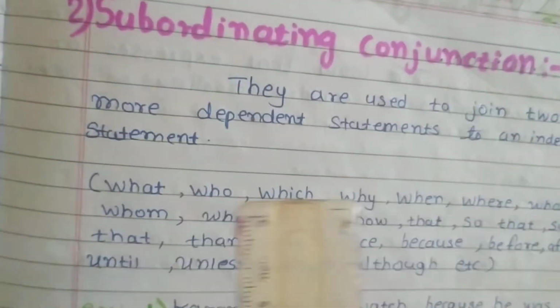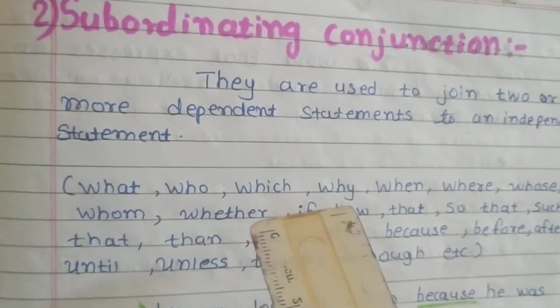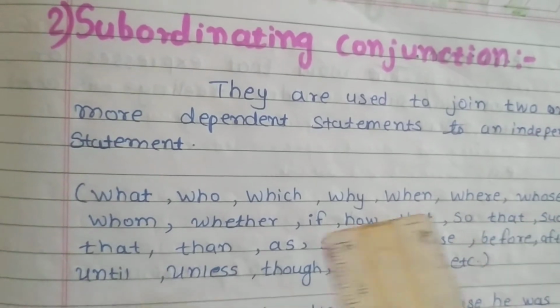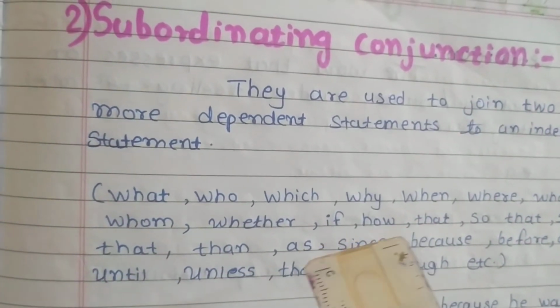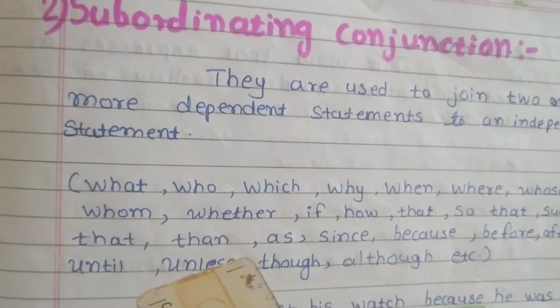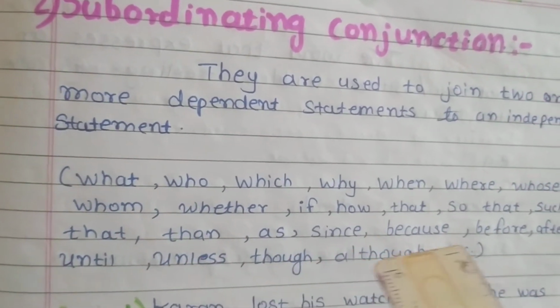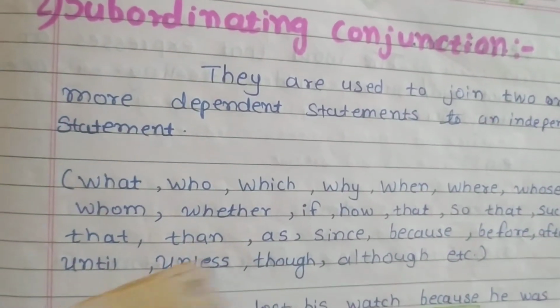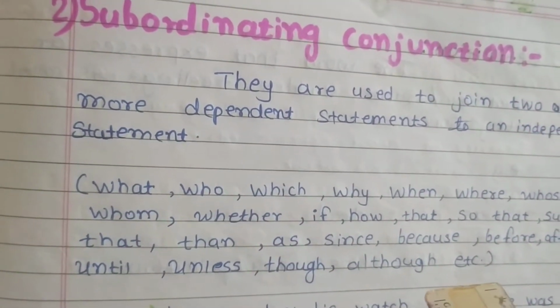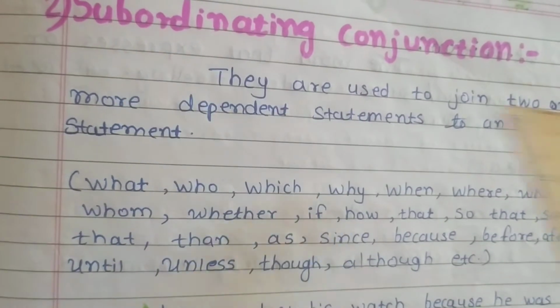Words like what, who, which, why, when, where, whose, whom, whether, if, how, that, so that, such that, than, as, since, because, before, after, until, unless, though, although, etc. These are examples of subordinating conjunctions.